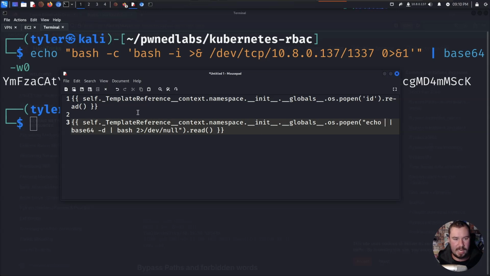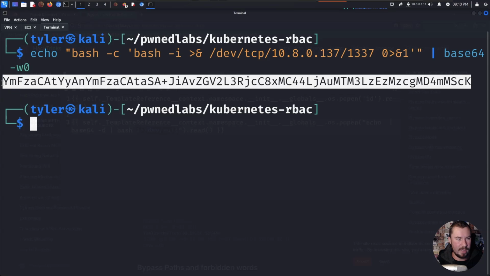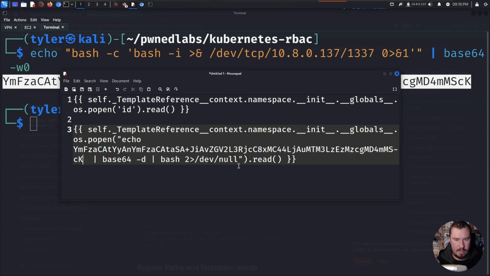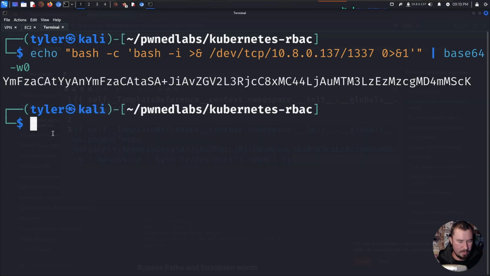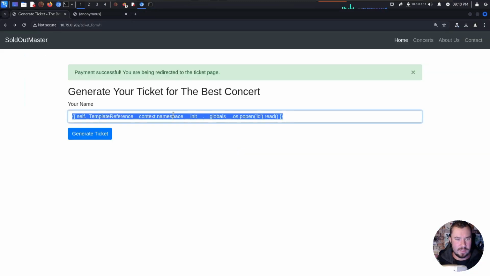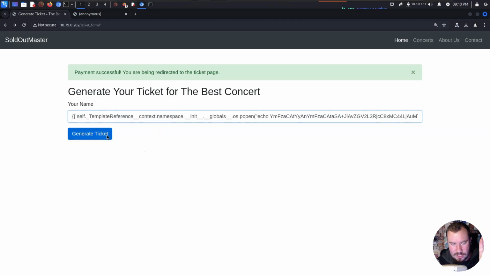So you can see the command is essentially the same. The only thing we're doing now is we're executing our, hopefully, character-safe reverse shell. We're going to base64 decode it and then run it with bash and throw any errors at /dev/null and hope that it works. So we can grab this string right here, jump over to this, and we will drop that right there. Take out the extra space, and we'll just see if this works. We'll do netcat -nvlp 1337 like a real hacker, and we'll go over to this and drop it in like so. Cross our fingers and click generate ticket.